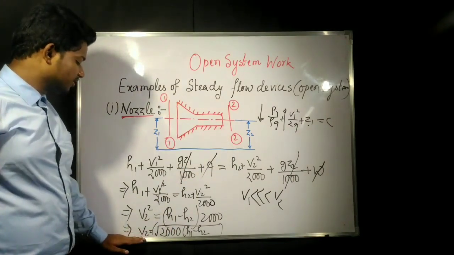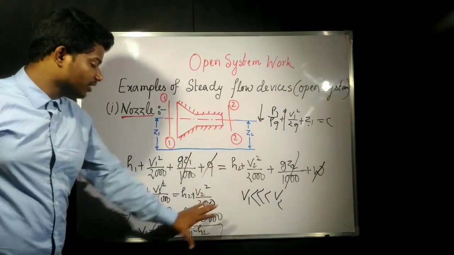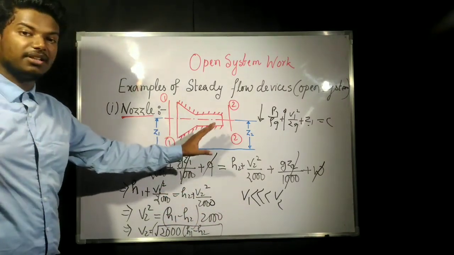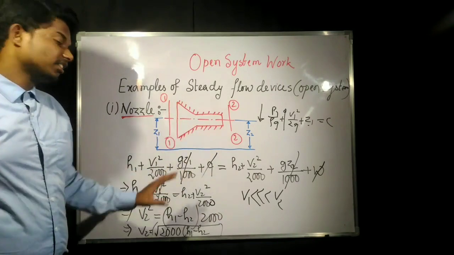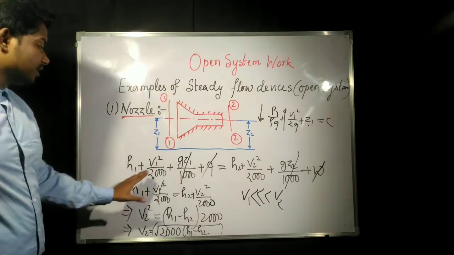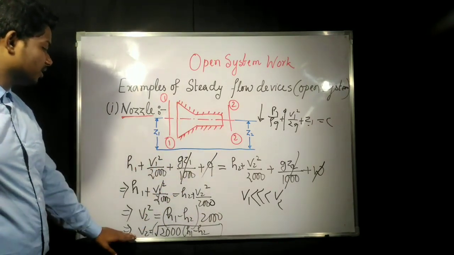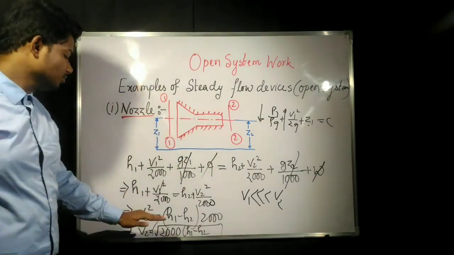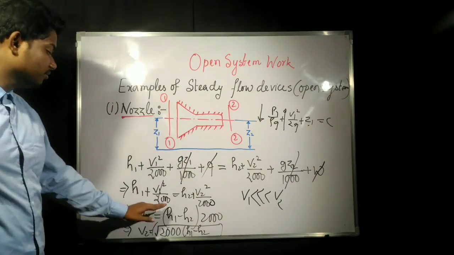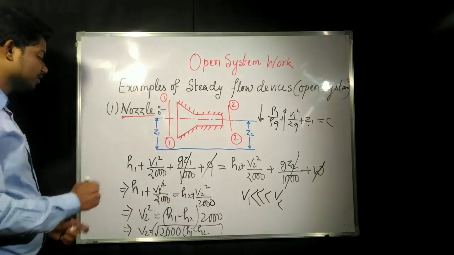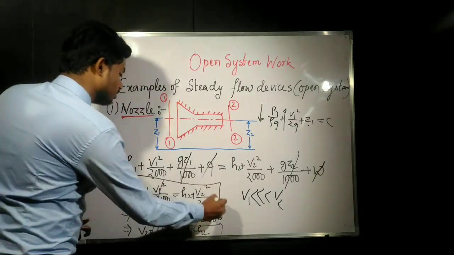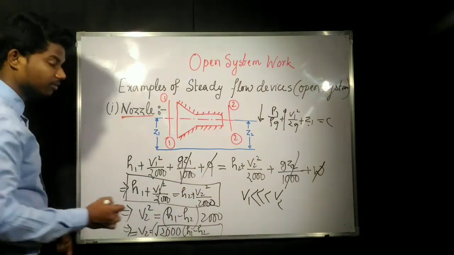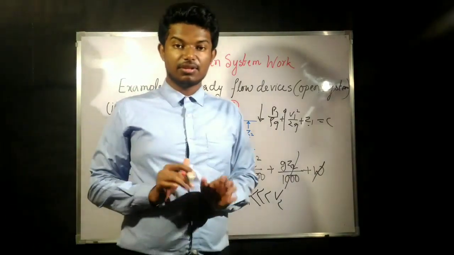So this is the equation for a nozzle where shaft work is 0 and heat transfer is also 0, and considering the remaining terms, we can easily find V2. But if V1 is given, you never come to this; you can directly calculate from the full equation. If V1 is not given, you can calculate V2 with the help of this equation.